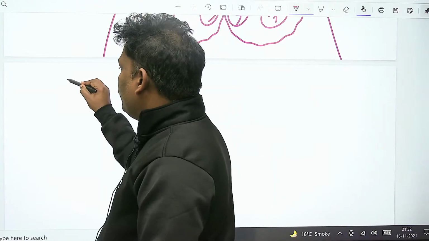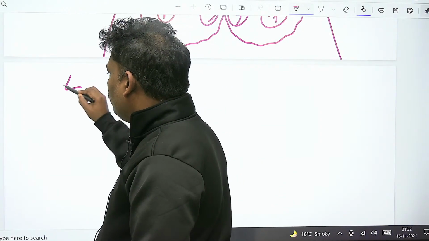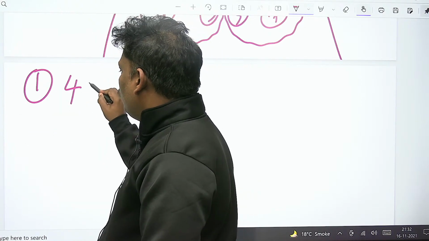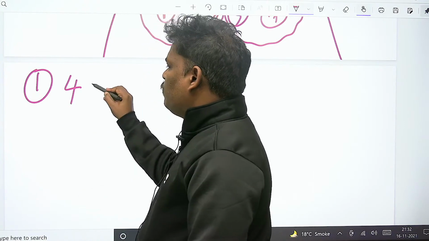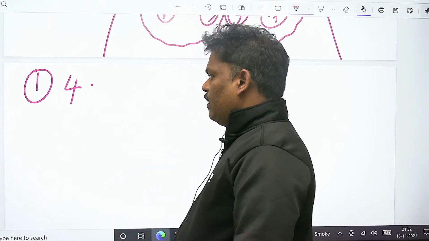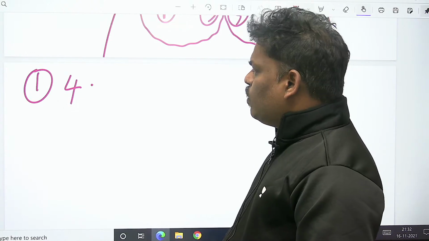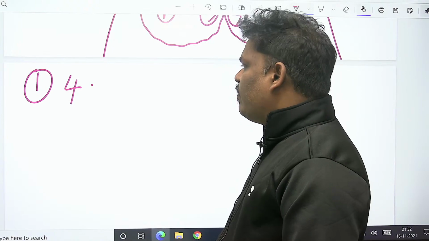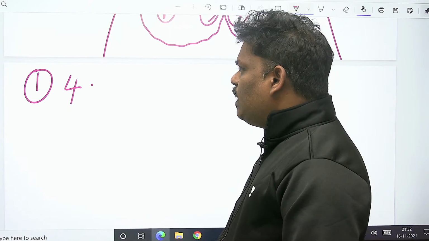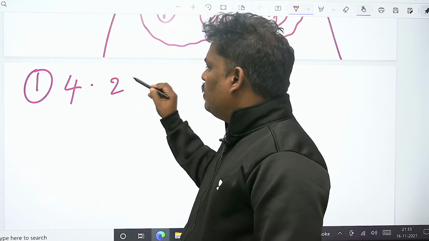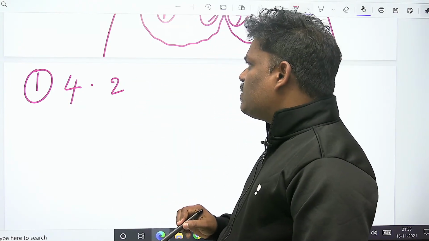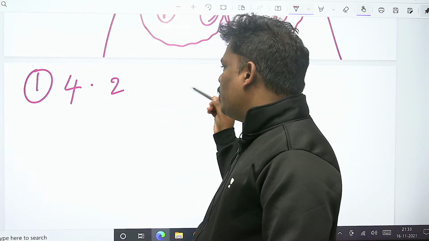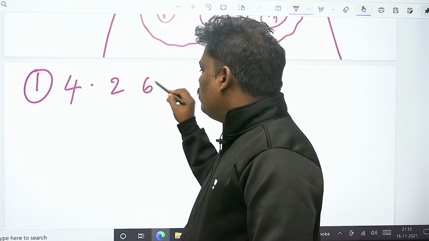So as I mentioned to you, root should be 4 only. First case, let me write. Root should be 4 only, so one possibility. Root is 4 only, no other way. And one more thing, root is 4, it's okay, right? Less than 4 is 1, 2, 3, more than 4 is 5, 6, 7. Less than 4, 1, 2, 3 means left subtree, 2 should come first. Next one, more than 4, 5, 6, 7, 6 will come first, right?